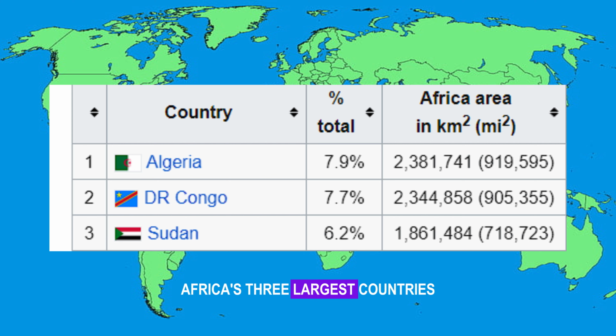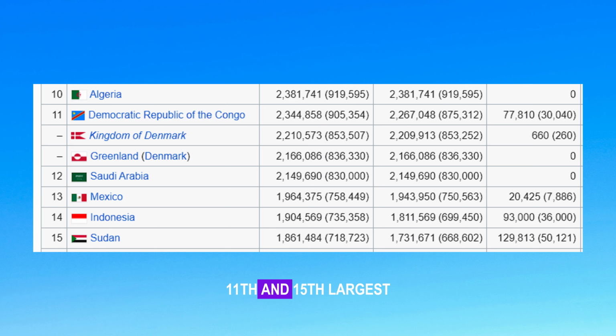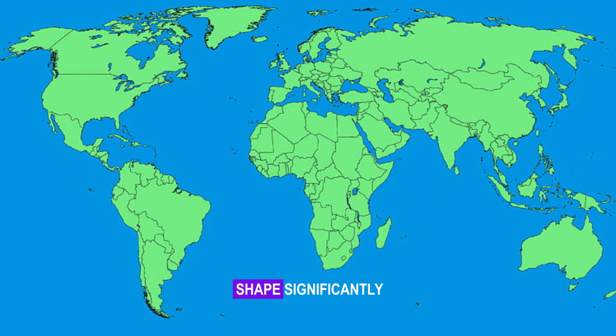Africa's three largest countries are Algeria, the Democratic Republic of Congo, and Sudan. They come in at 238, 234, and 186 million km2 respectively. This makes them the 10th, 11th, and 15th largest countries on Earth. Removing them changes Africa's shape significantly.